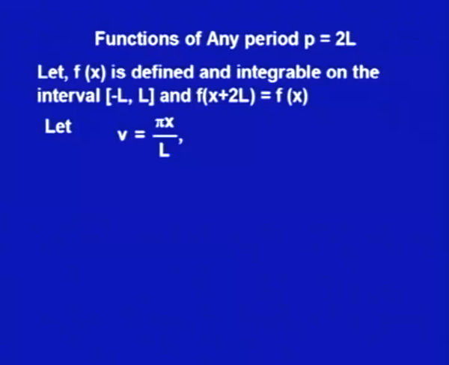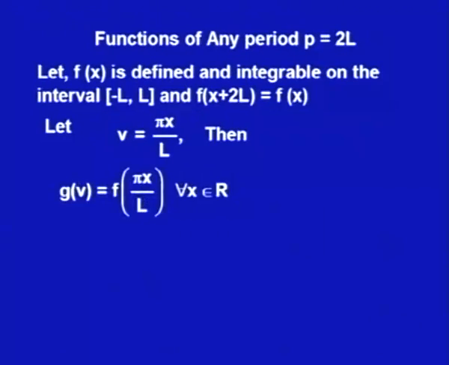Now, if I take the function f x which is defined on minus L to plus L, we would take the new function g v as f of L v upon pi. So, I am defining another function g for all x belonging to R.